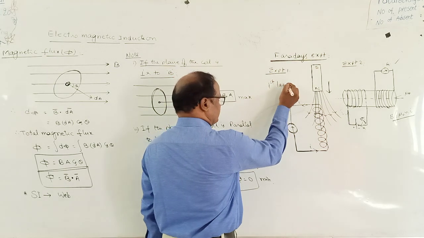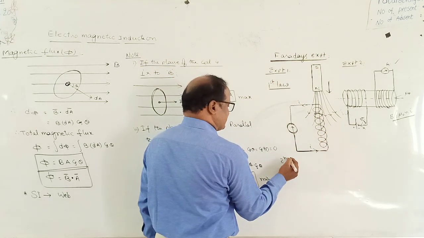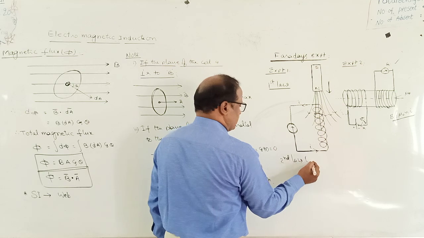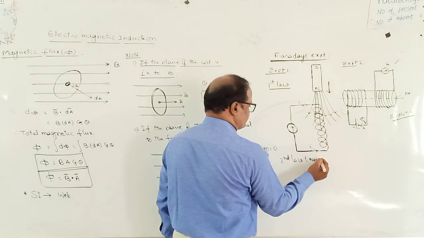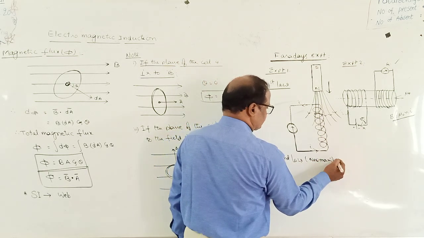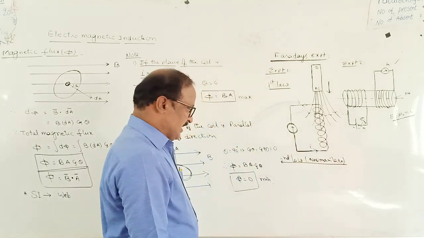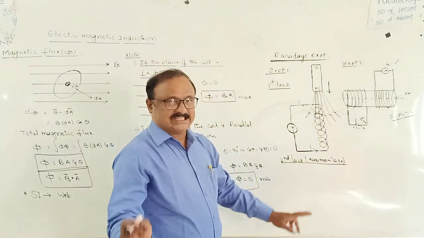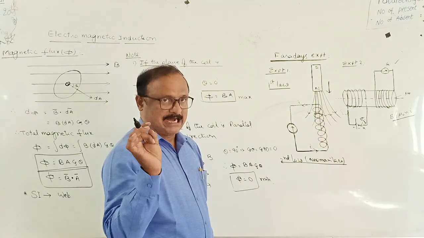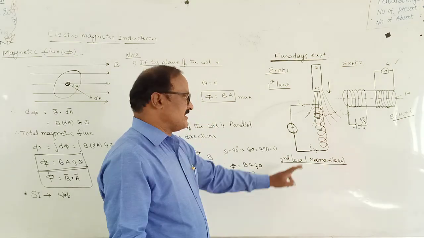Faraday's first law. Next one, Faraday's second law. It is also called Neumann's law. Faraday's second law is used to find the amount of induced EMF inside the given coil.